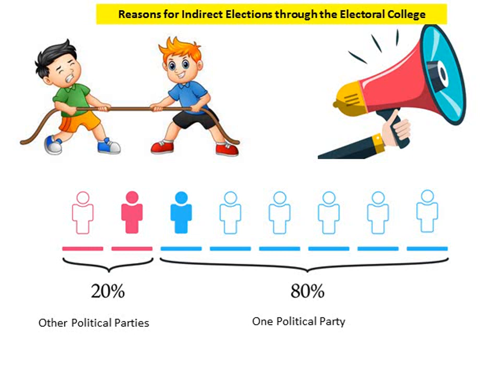Because if we see, the electoral college comprises the elected members of the Lok Sabha, the elected members of the Rajya Sabha, and the elected members of the state legislative assemblies. Now out here, in the Rajya Sabha, you have representation of the states. In the state legislative assemblies, you have the voice of the state. And therefore, for such an important portfolio, the president is elected by an electoral college, so that even the states feel that they are participating in the election.